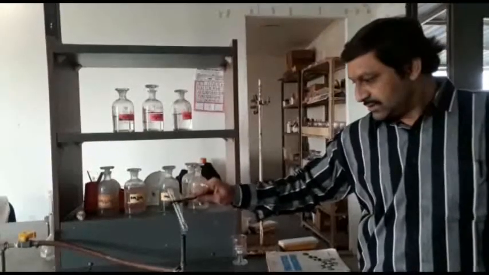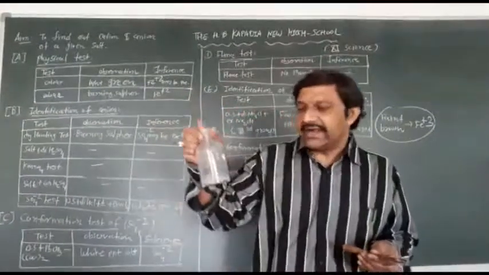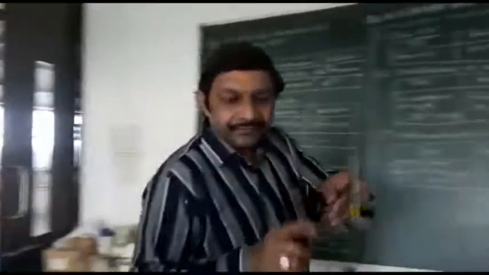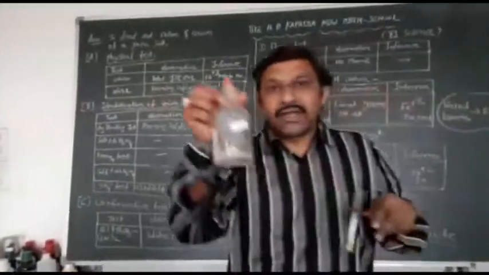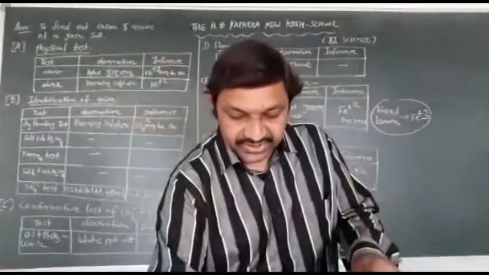Then add barium chloride. Now heat your solution. I am heating here. Now look here, add barium chloride to your solution.